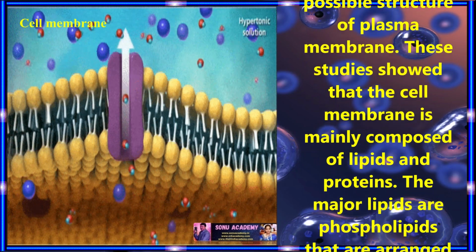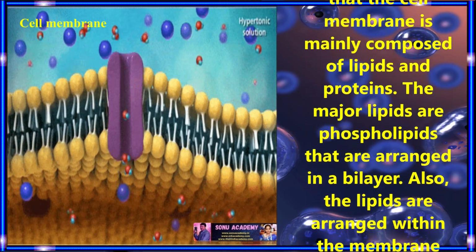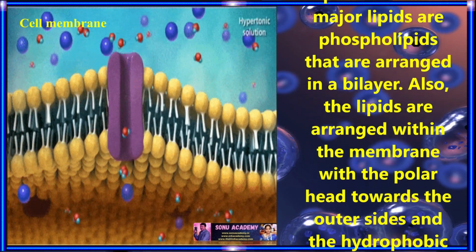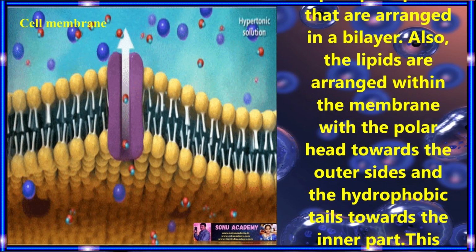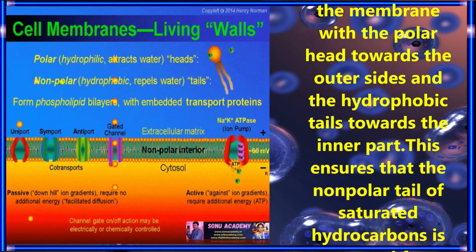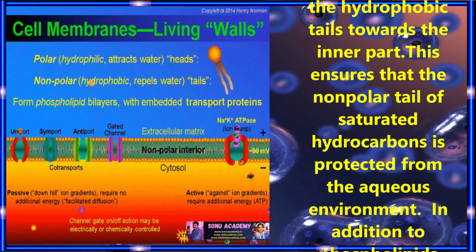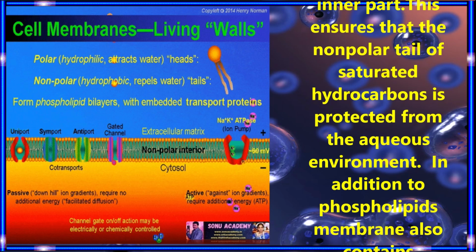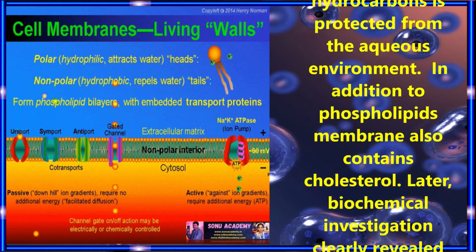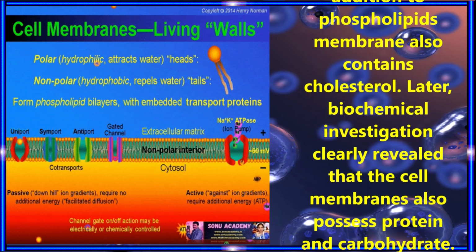The major lipids are phospholipids that are arranged in a bilayer. Also, the lipids are arranged within the membrane with the polar head towards the outer sides and the hydrophobic tails towards the inner part. This ensures that the non-polar tail of saturated hydrocarbons is protected from the aqueous environment. In addition to phospholipids, the membrane also contains cholesterol.